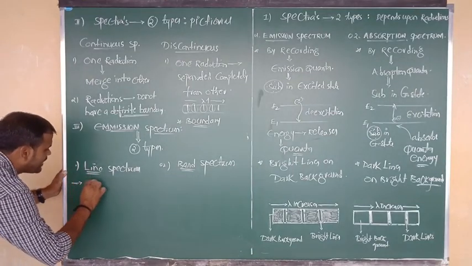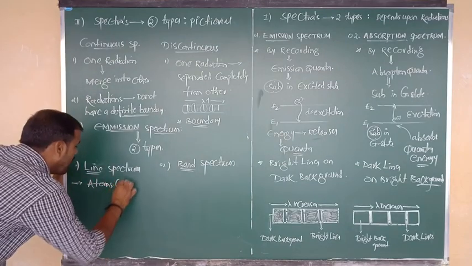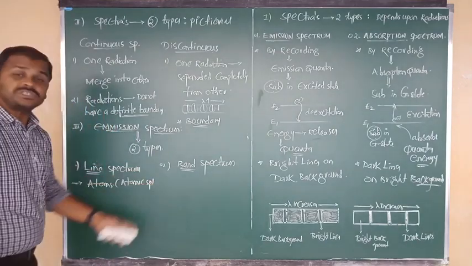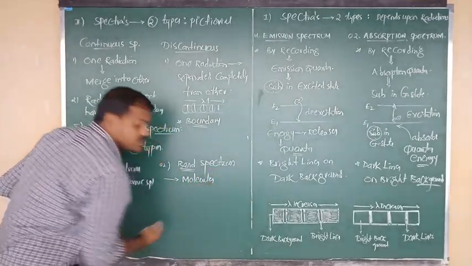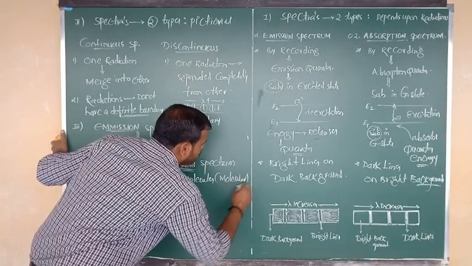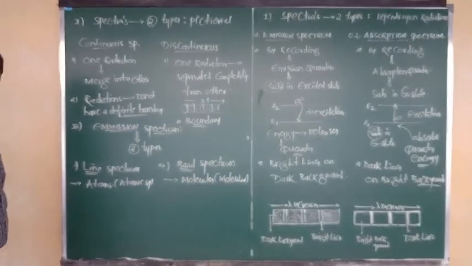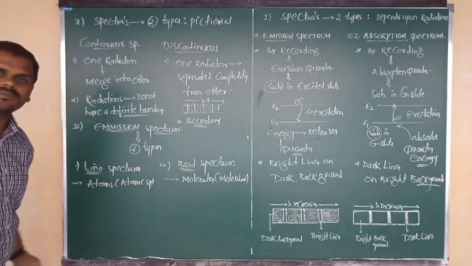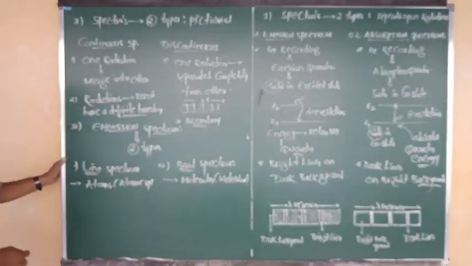Line spectrum is given by the atoms. That's why line spectrum is known as atomic spectrum. Band spectrum is given by the molecules, so another name for band spectrum is molecular spectrum. Atoms give the line spectrum, and molecules are responsible for the band spectrum. So line spectrum is atomic and band spectrum is molecular spectrum.